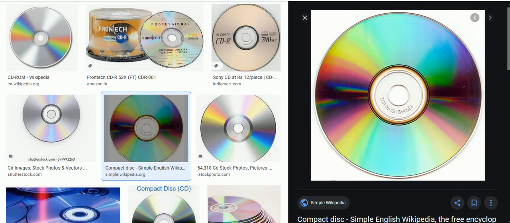Sometimes we can also use it with a computer through a USB drive. So this type is called a memory stick or memory card.